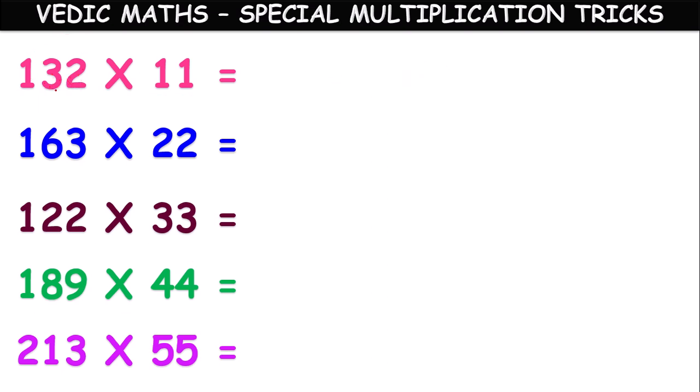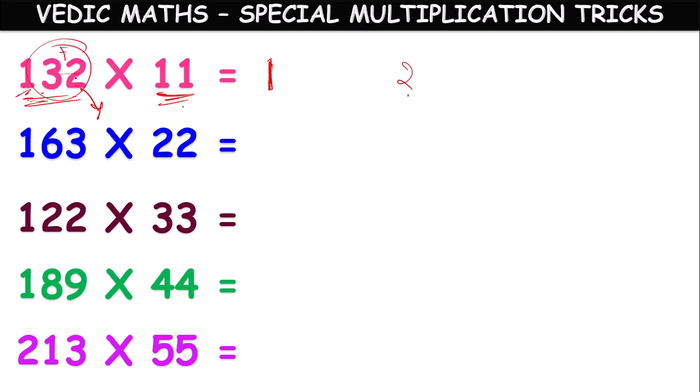Once again, let me explain, children. Here, we have to multiply 132 with 11. We have 3 digits in 132, where this 2 will become the last digit and 1 will become the first digit. For getting the middle numbers, we add starting from the 2.